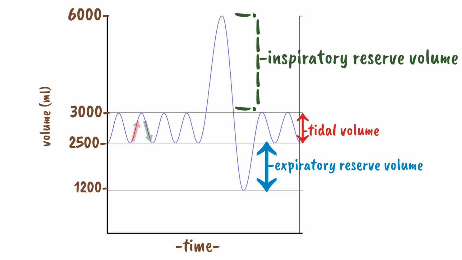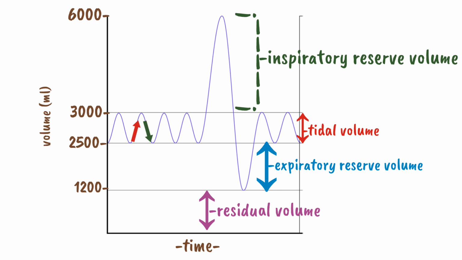Last volume, residual volume, is represented here. It is a volume of air which remain in lung after maximum expiration. Mean that this is a volume of air which cannot be expired, and it is actually a volume which keep the alveoli of lung patent. So it is all about the lungs volume.